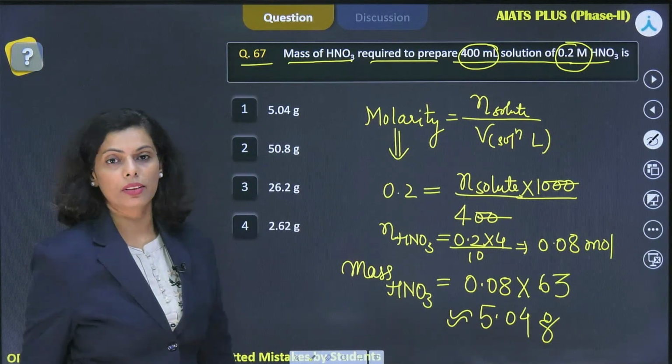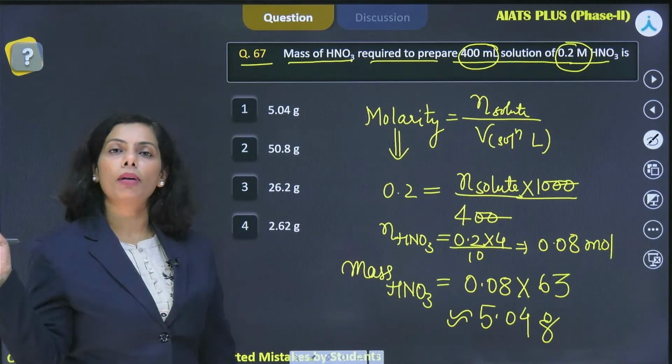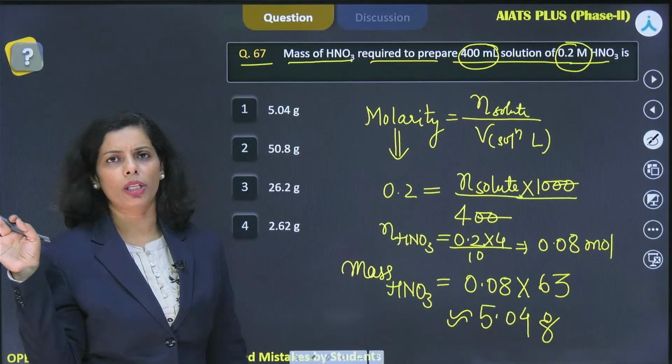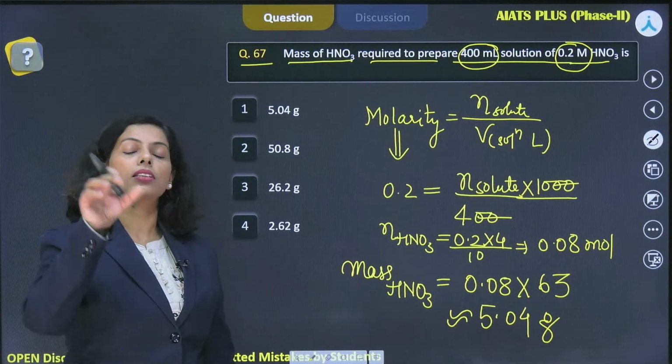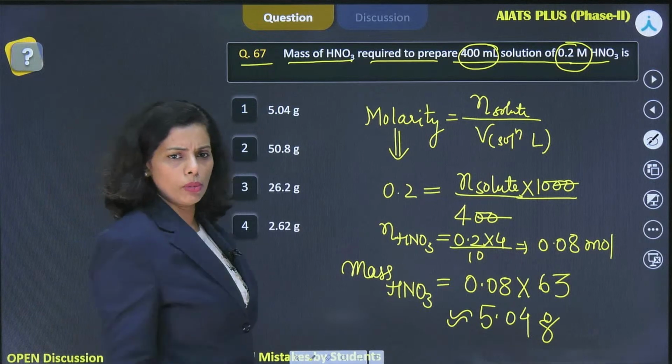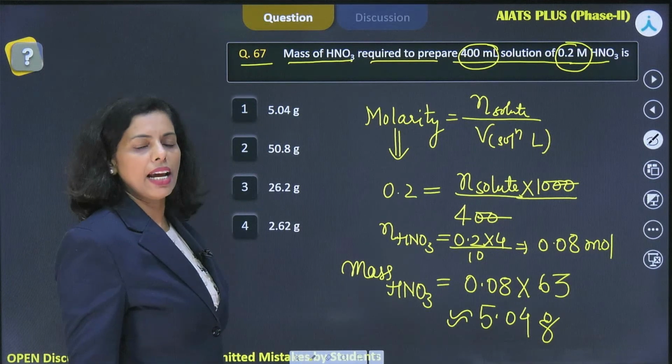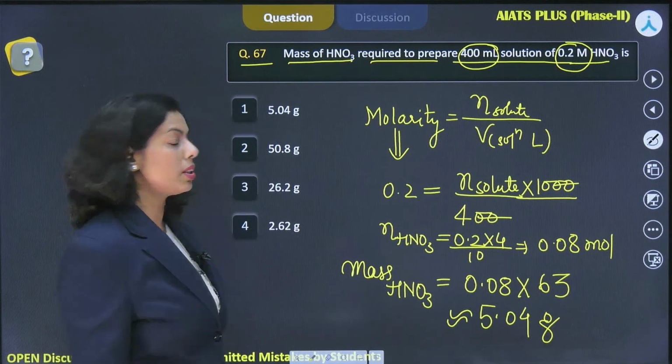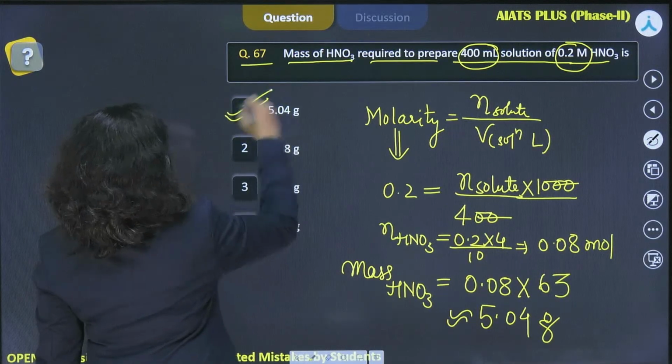Units are very important, right? So, if you are writing gram molecular mass, then it would be 63 gram. But if someone asks you molar mass, then 63 gram per mole. So, some of the things you need to remember. Right, Hilal? Tanmay? I got answer 1. Great. Very good, Tanmay. So, option 1 is the answer.